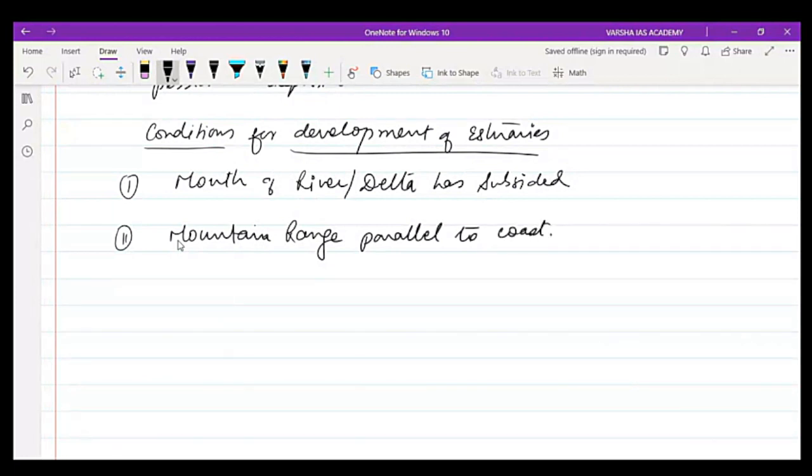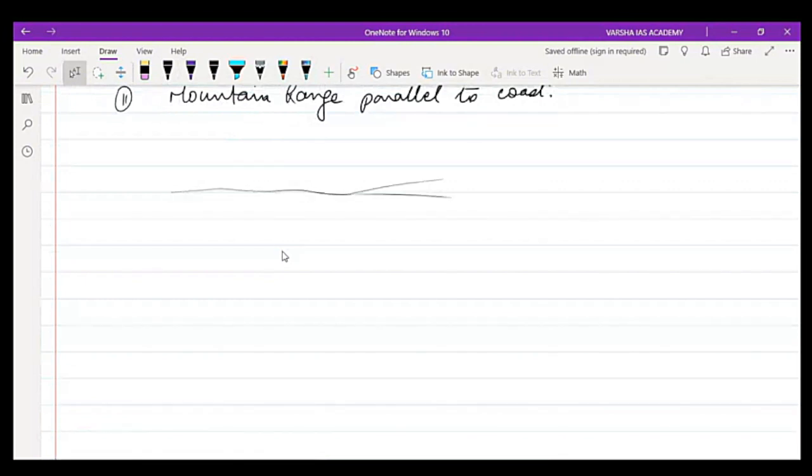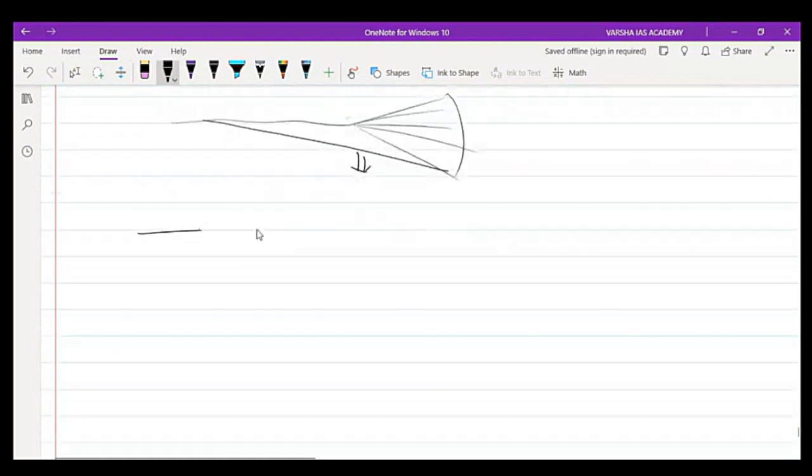Let's see the first case. Suppose, for example, in this case the river has been flowing and forming the delta. It is flowing in many streams. Because of endogenic force, this part of land subsides. So what will happen? There is a change in the course of the river. Here, this will be the course of the river because of subsidence. The sea water will enter more inside the land.